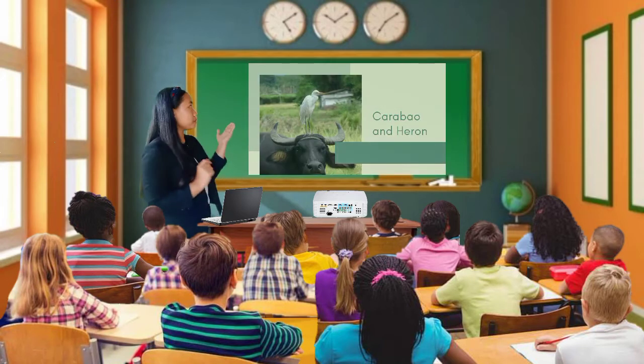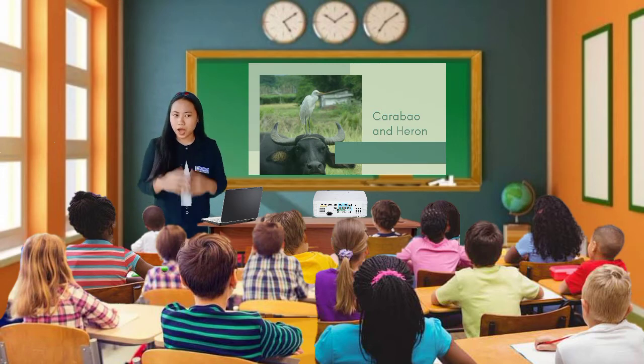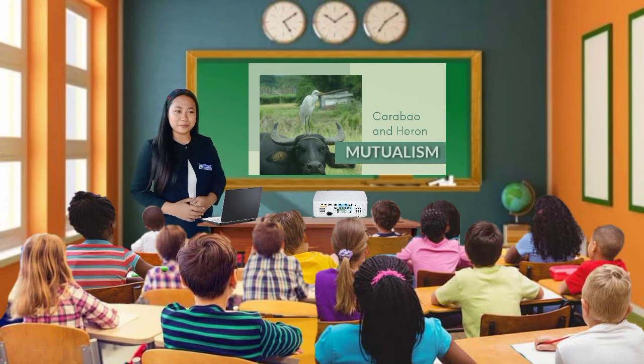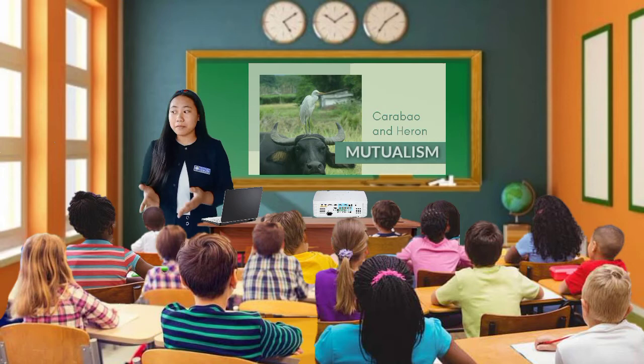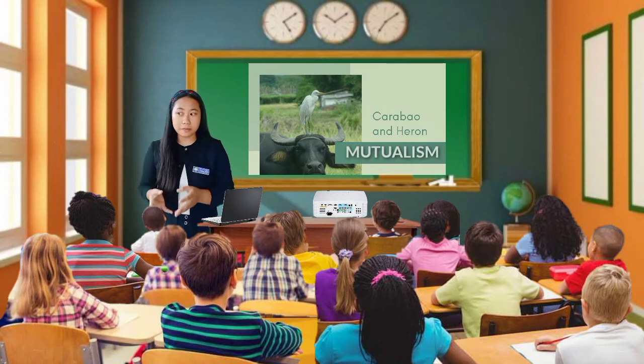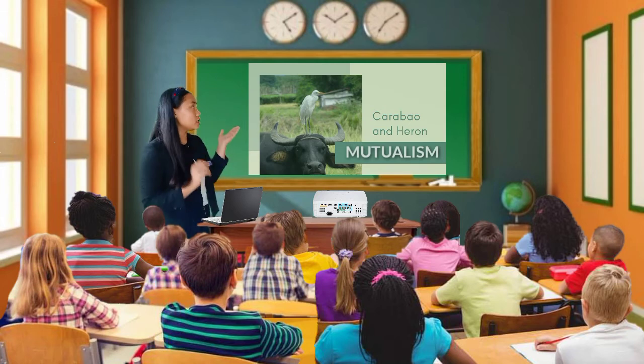As for the first picture, it is what? It is carabao and heron. So what is it? Is it mutualism or commensalism? So how do you say so? What do you think, that it is mutualism? Yes, Flora. Correct. The carabao provides food for the heron, which is its ticks. And the heron, on the other hand, helps the carabao to be free of its ticks. That's why they help each other. They both benefit from the interaction. So that's correct. It is mutualism.